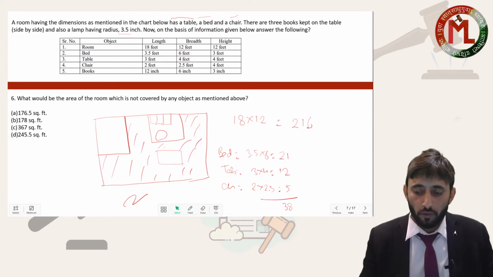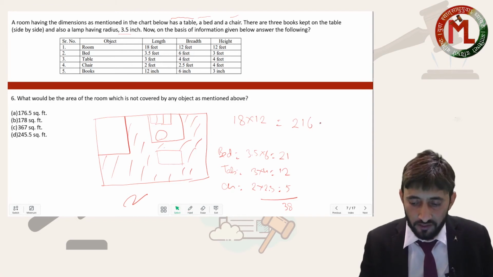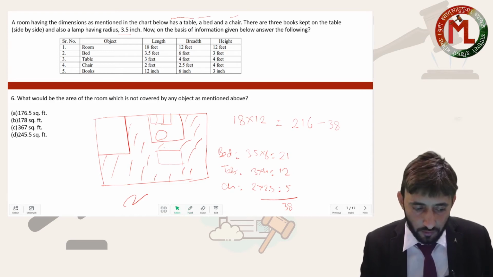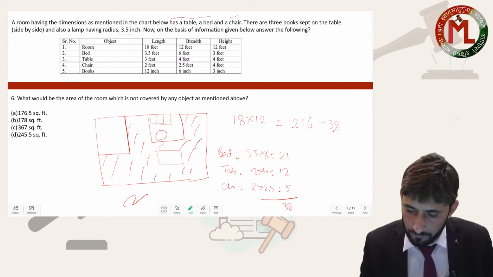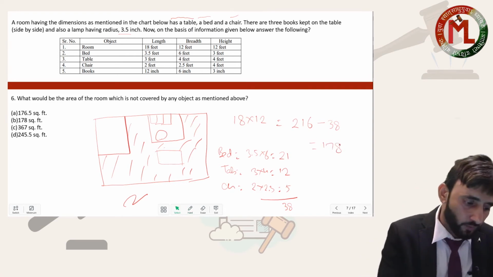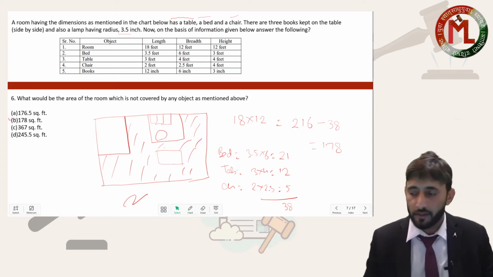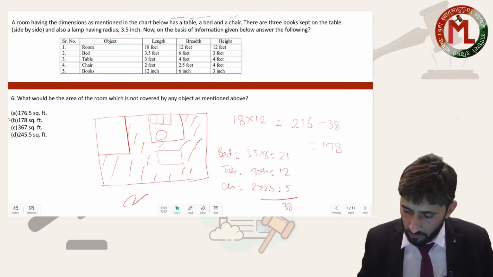Okay my dear. Total area of the room is 216. Out of this, 38 is the area of the remaining 3 objects: bed, table and the chair. So this is coming out to be 178. 178, option is B. Now let's go to the next set.